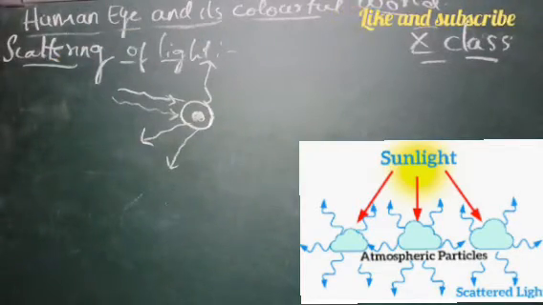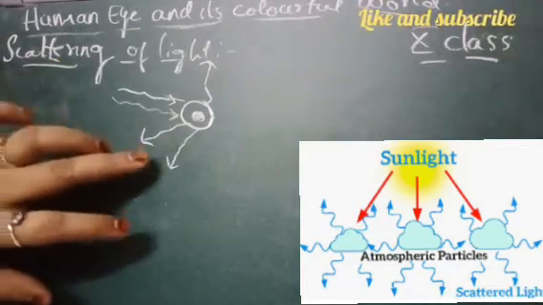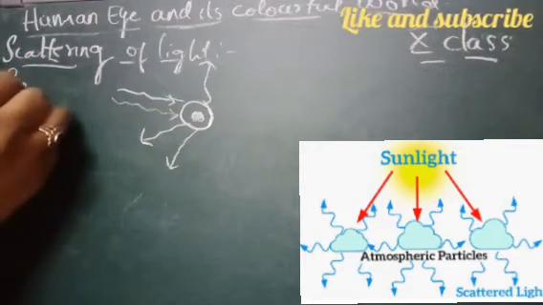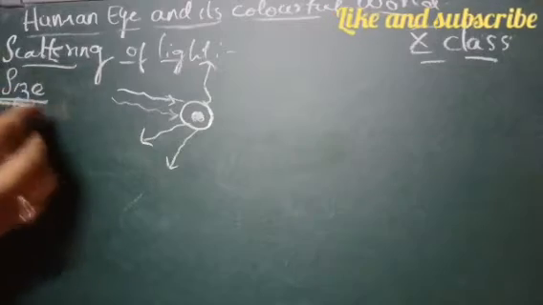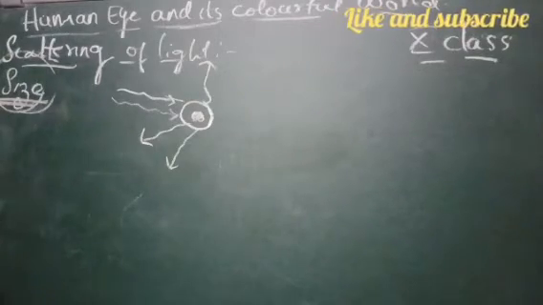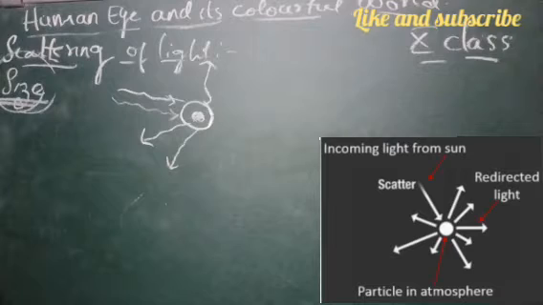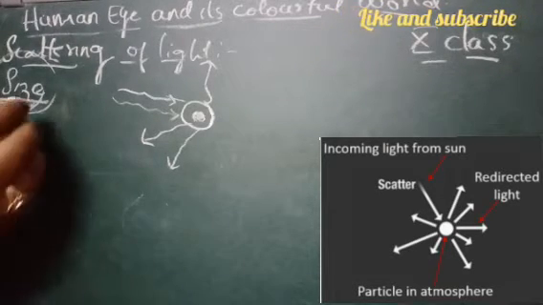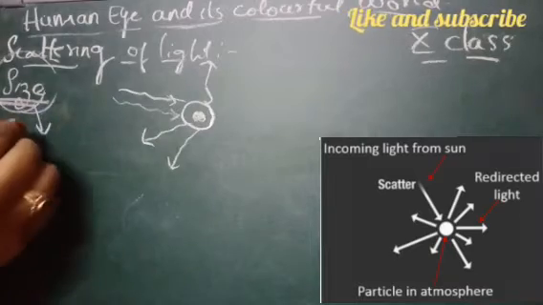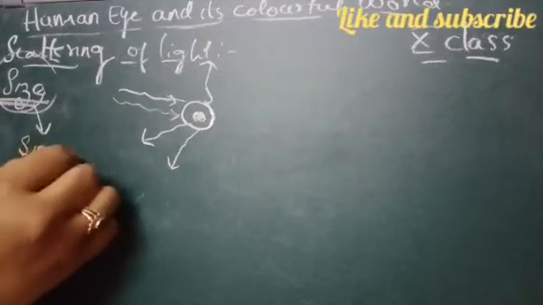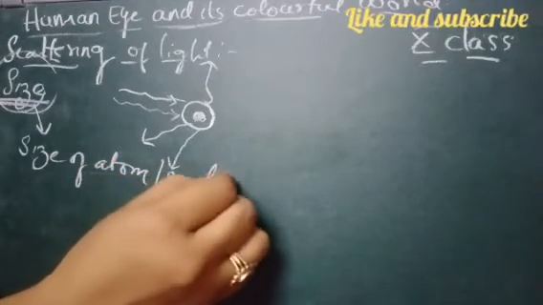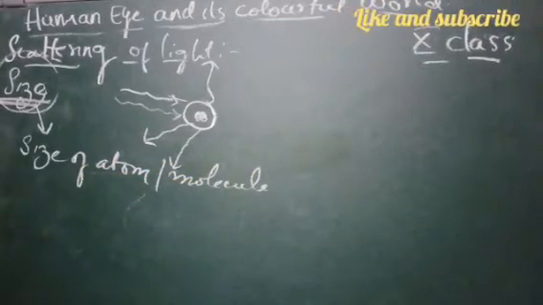The effect of light on a molecule or an atom depends upon the size of the molecule. So the size plays a very important role in the scattering of light. The scattering of light takes place based on the size of the atom or the molecule.